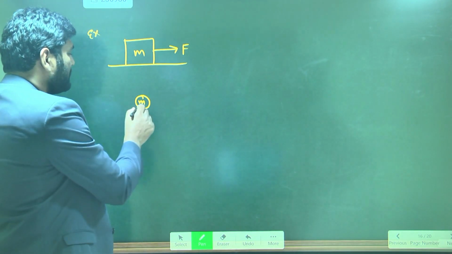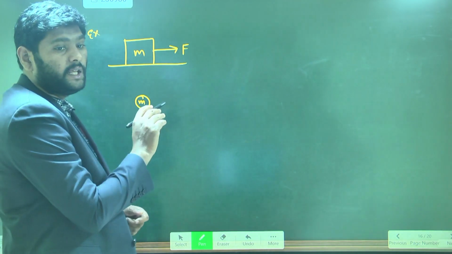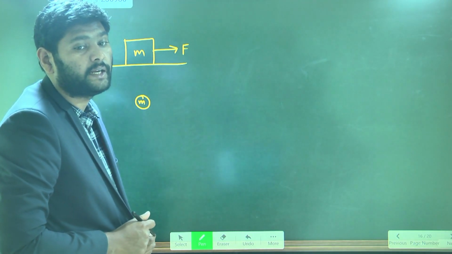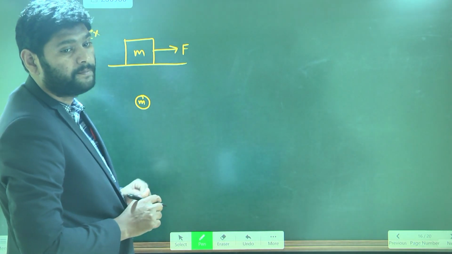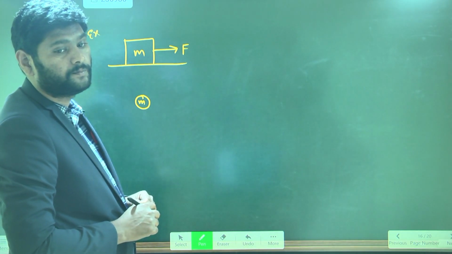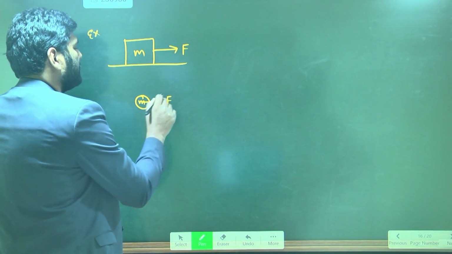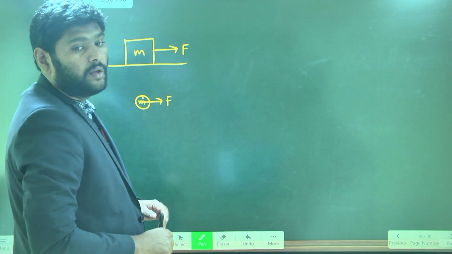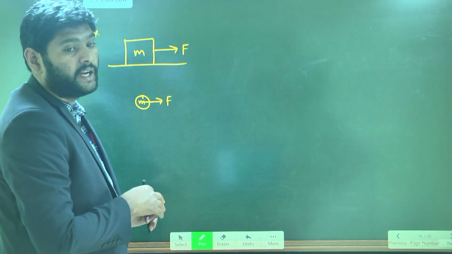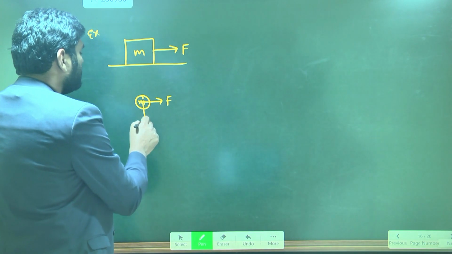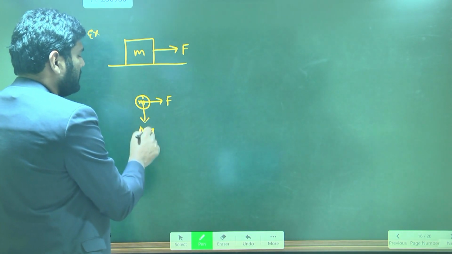very good. So first of all, let's see the forces acting in x direction. How many forces are acting along x direction on this body? One force, that is the applied force, capital F. This is the x direction. What forces are acting along y direction? One is weight, that is mg.